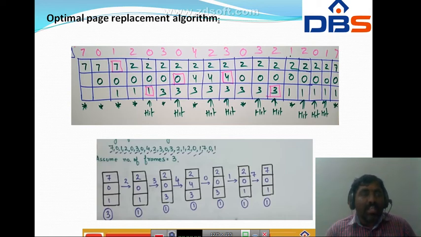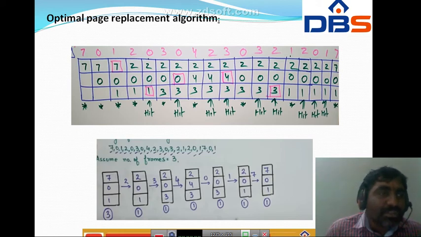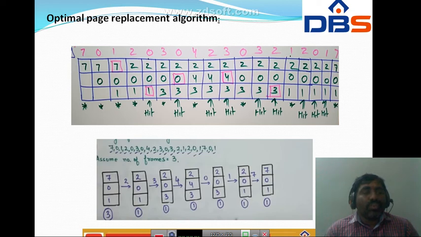Here is one simple example. The CPU is demanding the page numbers 7 0 1 2 0 3 0 4 2 3 0 3 2 1 2 0 1 7, and the size of the frame is 3. So there are 3 boxes now, 1 2 3. First of all, the CPU is demanding page number 7. Page number 7 is not available in the main memory, so we load it from secondary to primary, so it is a page fault. In the first frame 7 is placed.